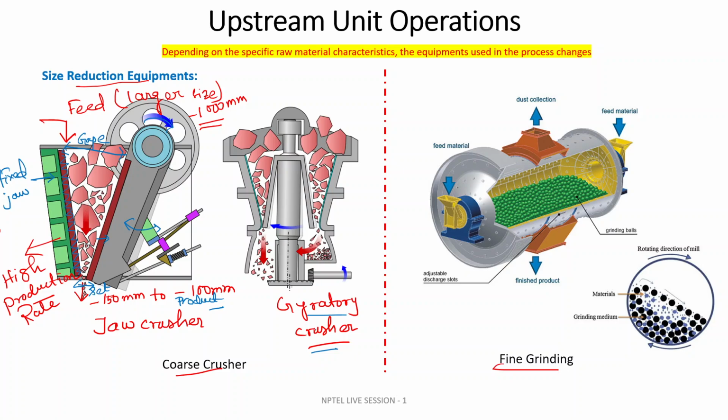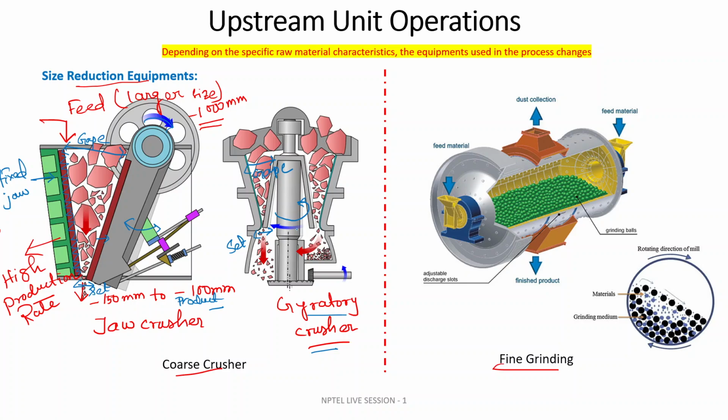So the gyratory crusher is another coarse size crusher. Here we can see this is the gap, and the set is this section. There will be a single circular motion this way.